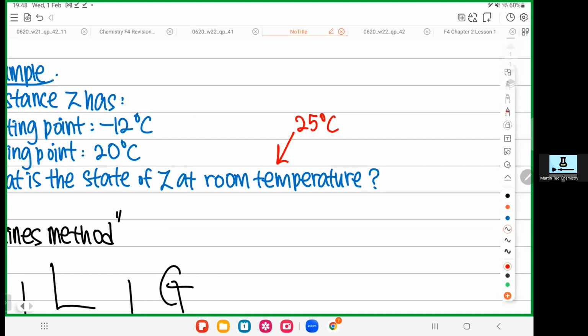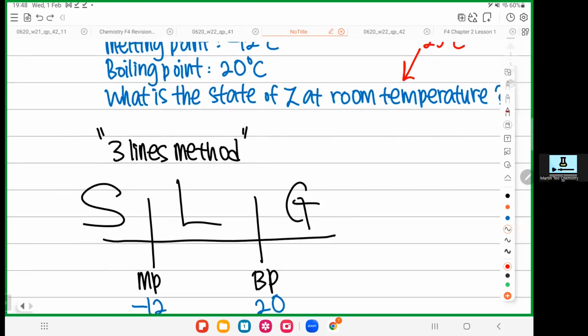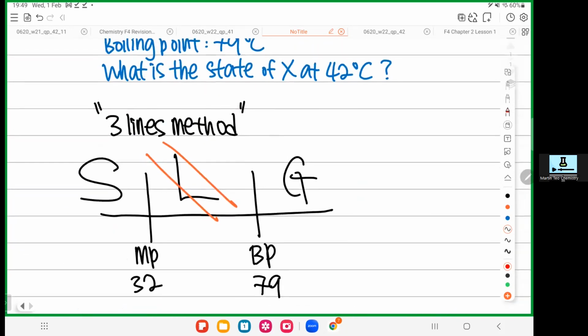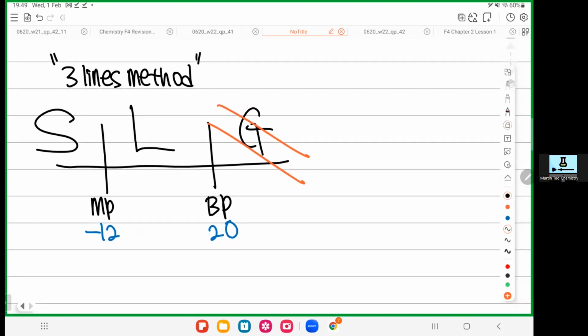No matter which country you are from, you cannot say, okay, I am from a country with winter, so my room is slightly cold, more like a lower temperature. No, don't think so much. So now, where is 25? Negative 12, 20. 25 is more than 20, right? Somewhere here. So now you know already, okay? So it is a gas. So by doing that, we know already at room temperature, the substance exists as a gas. That's it. So that's everything that we need to know for today.